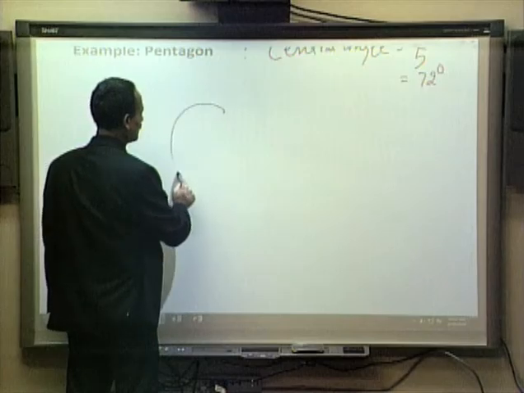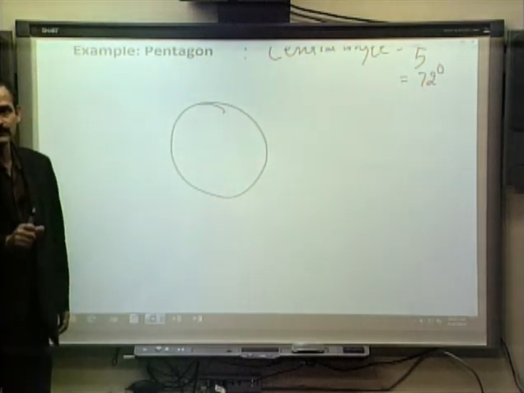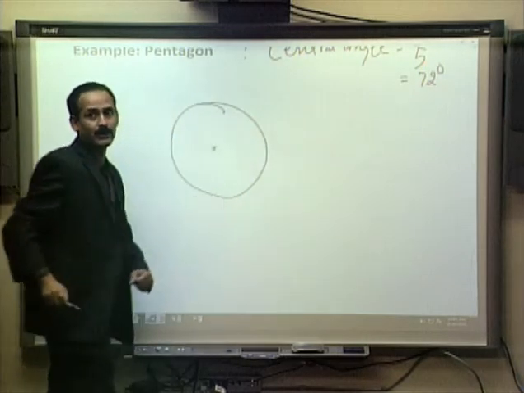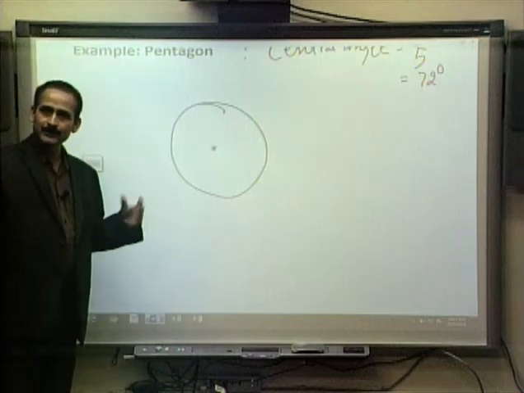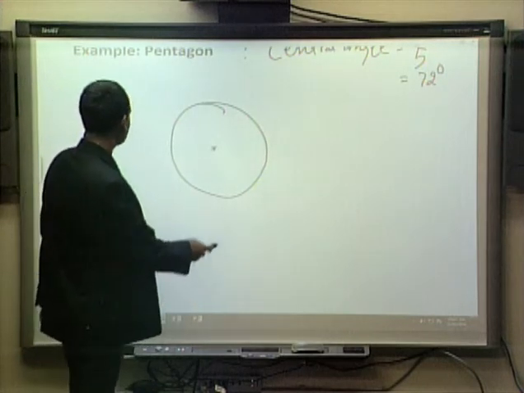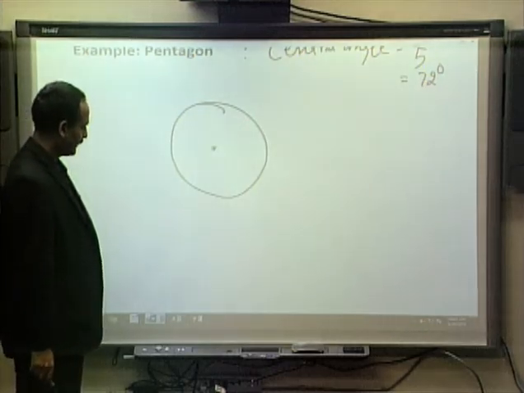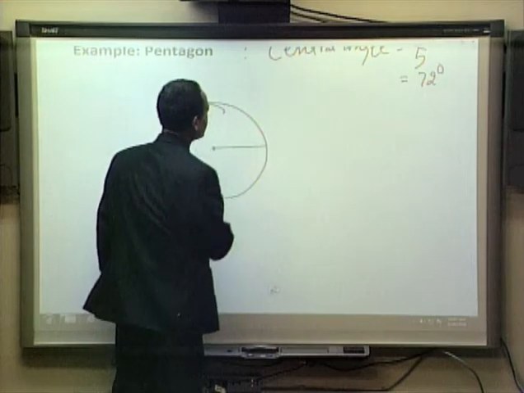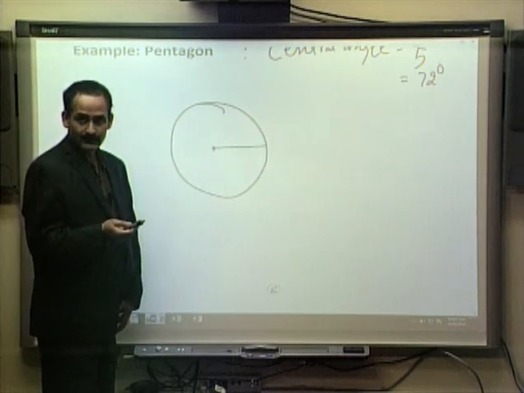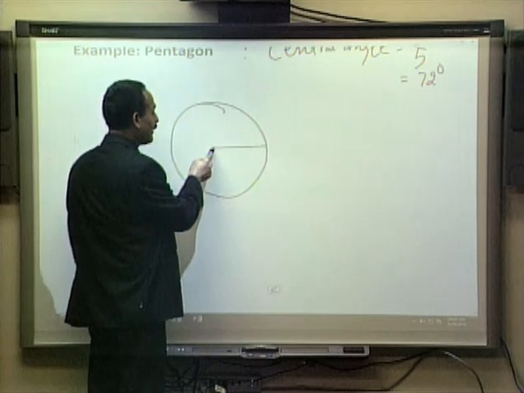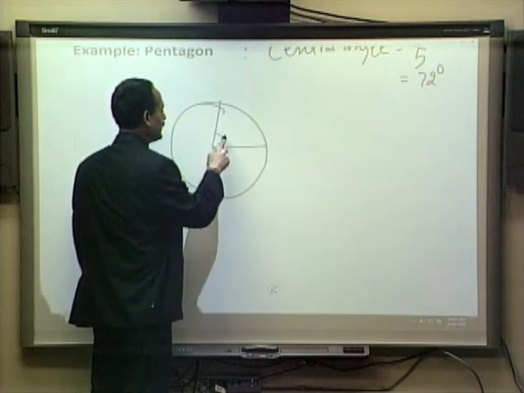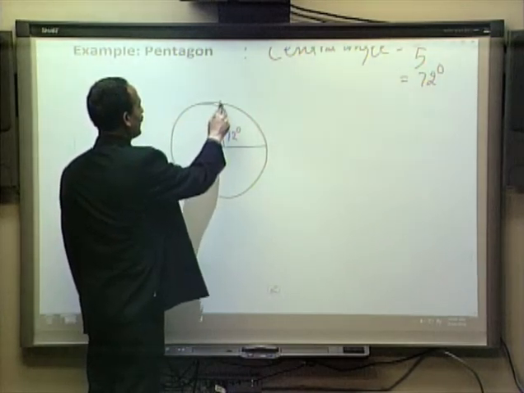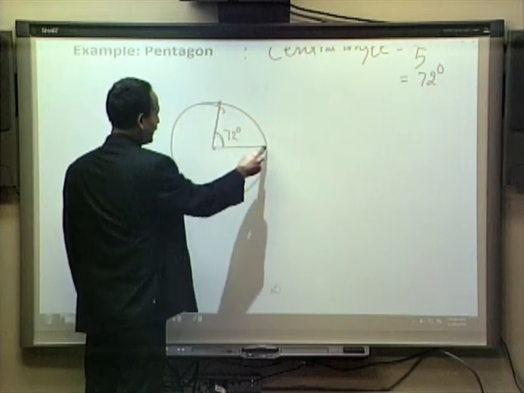We construct a circle using a compass. You put a compass here, that is how we construct a circle, and I am assuming you know how to do that. Then draw a line, and use your protractor to get an angle of, in this case, 72 degrees. This is 72 degrees, let us say. Using the compass, we can find this point so that this angle will be 72 degrees.